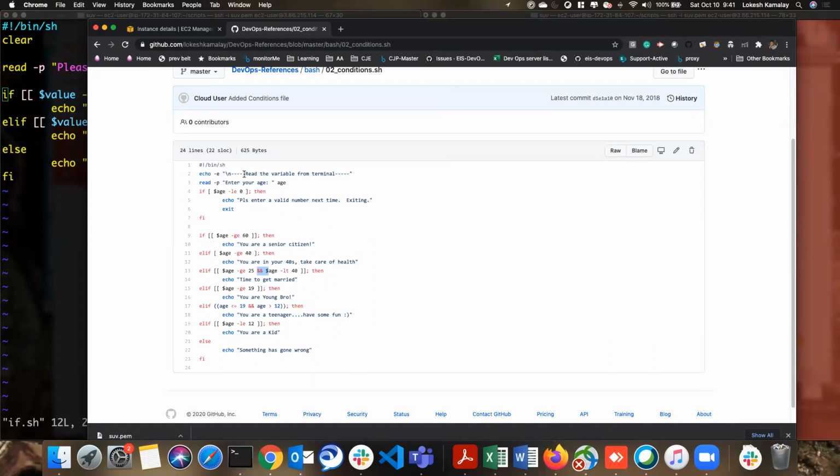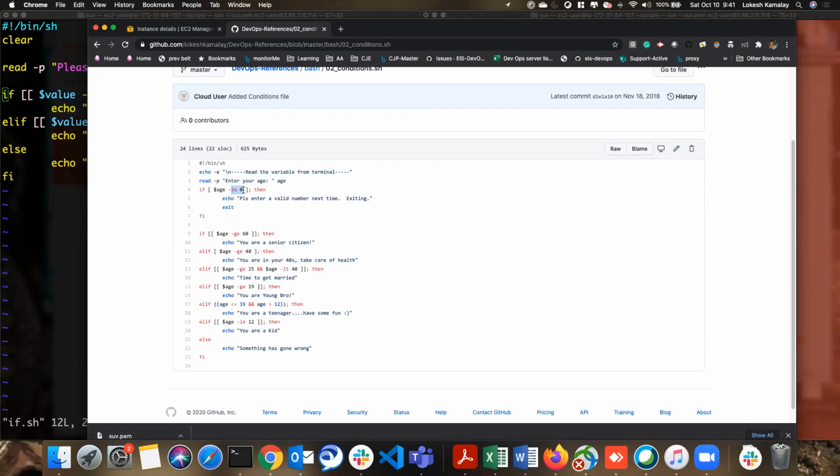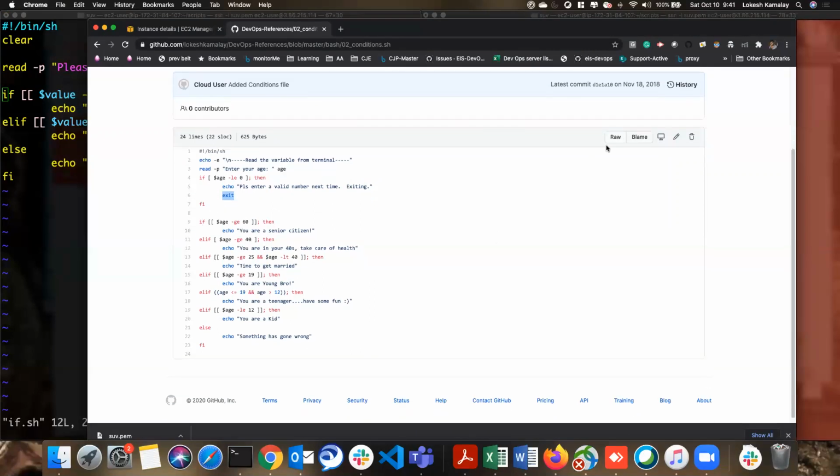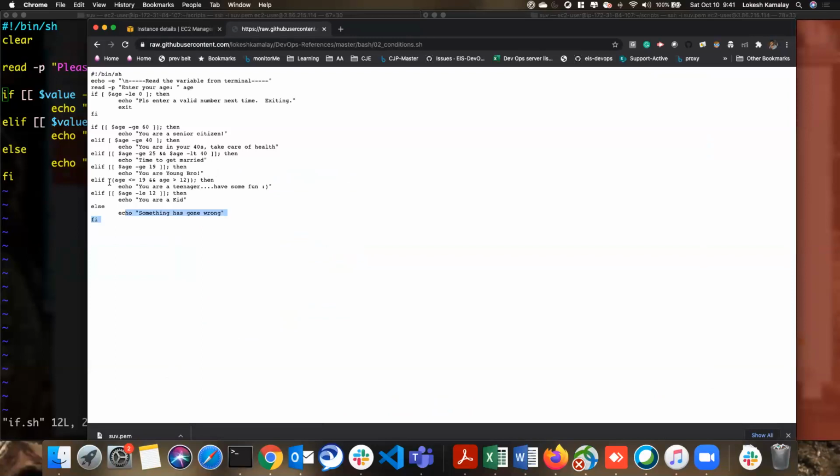What I'm doing here is asking them to enter the variable, right? And once you enter it, it will be stored in age. I'm verifying, is it less than 0? If yes, then I'm exiting. Exit means I don't want to print it, right? And after that, maybe let me execute this.